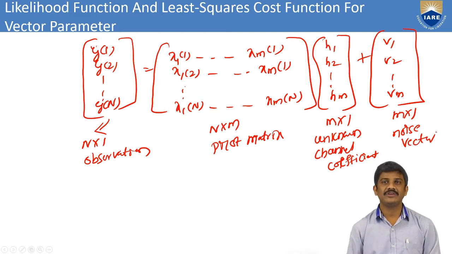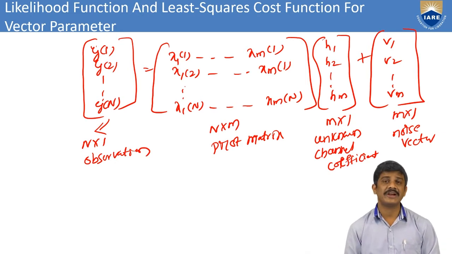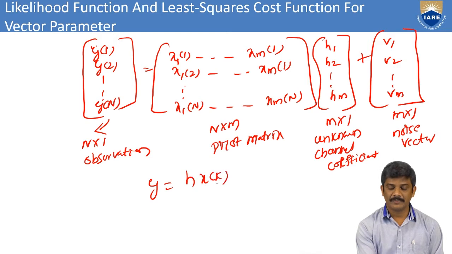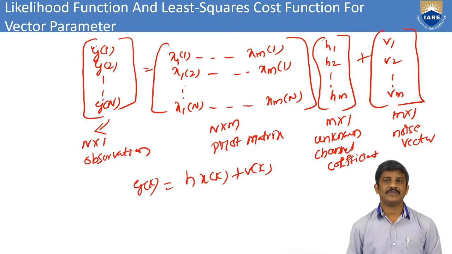You can observe here we have y1, y2 up to yn, that is an n cross 1 observation vector. Coming to the pilot symbols, that is the transmitted pilot symbols. Actually, we have the equation y of k equal to h into x of k plus v of k. Based on that we can find the vector parameters. Here this is the observation vector, that is nothing but the received vector.